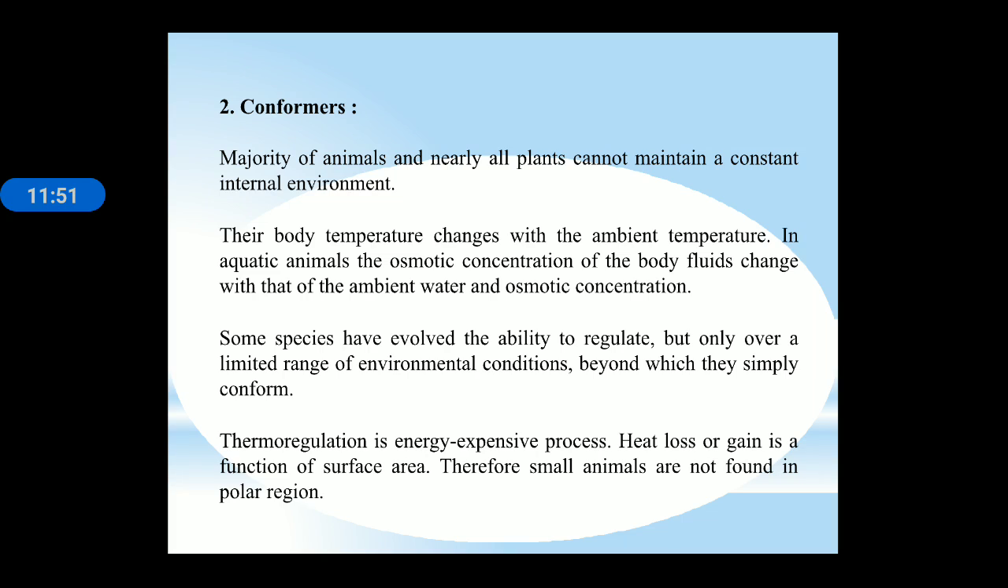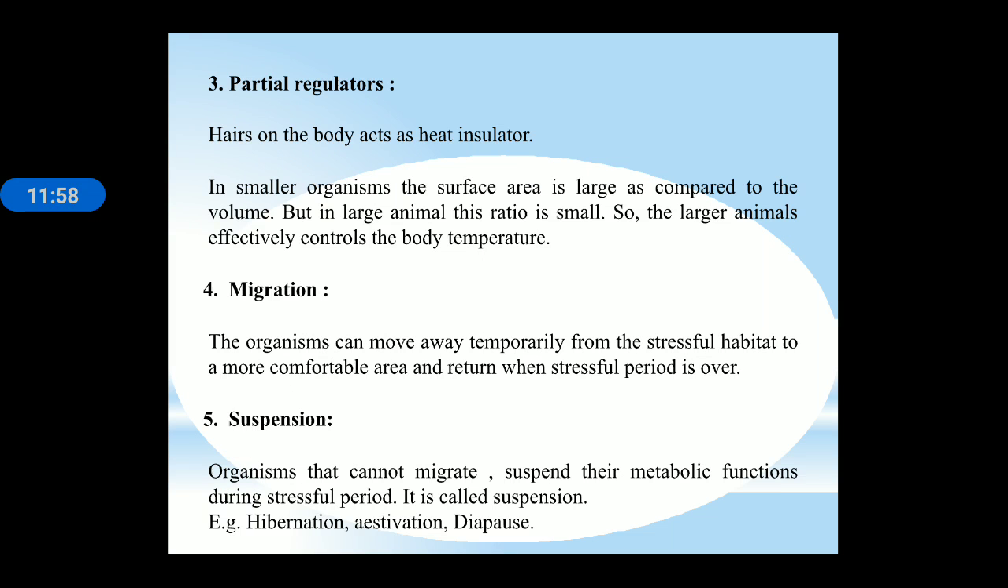Heat loss or gain is a function of surface area. Therefore, small animals are not found in the polar region. Next is partial regulator. Hair on the body acts as a heat insulator. In small organisms, the surface area is large as compared to the volume, but in large animals this ratio is small. So the larger animal effectively controls its body temperature.